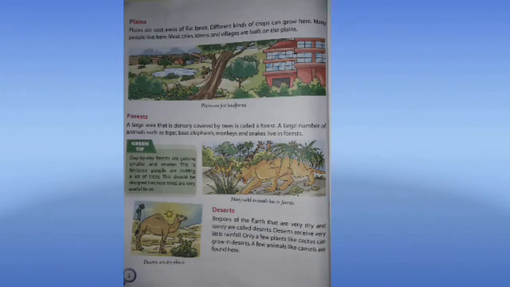Now, what are forests? A large area that is densely covered by trees is called a forest. A large number of animals such as tiger, bear, elephants, monkeys and snakes live in forests. Have you been to a forest, anyone? No? Forests are so big and you have so many trees in the forest. You will find even tigers, many animals in the forest.